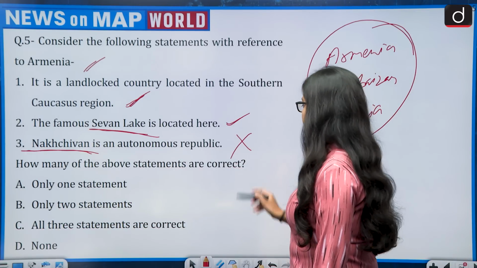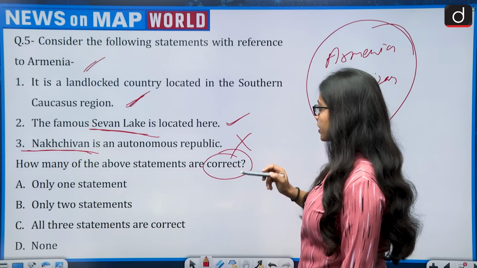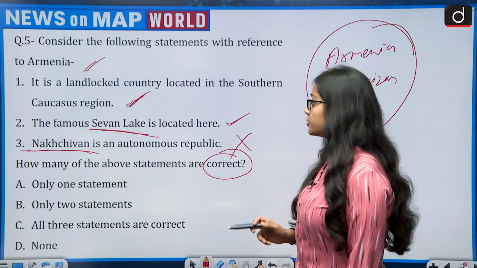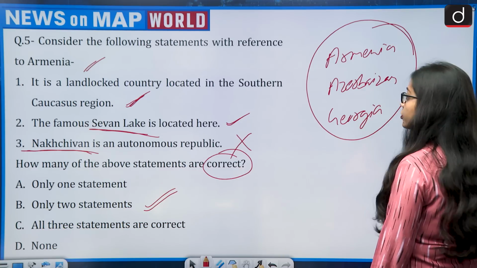How many of the above statements are correct? So how many are correct? First is correct, second is correct, third is wrong. So two are correct. So it means the correct answer is option B. That is only two statements. So now moving on to the next question.